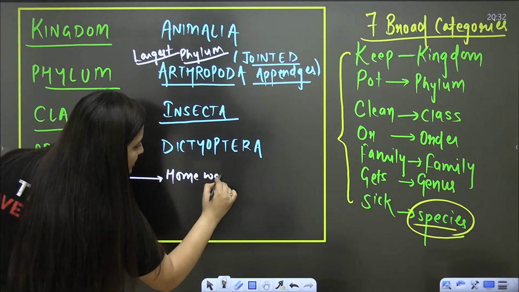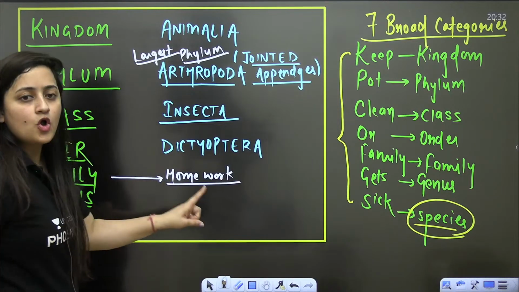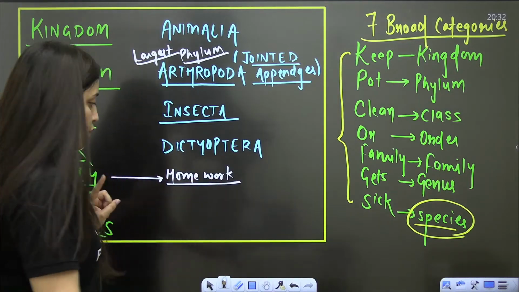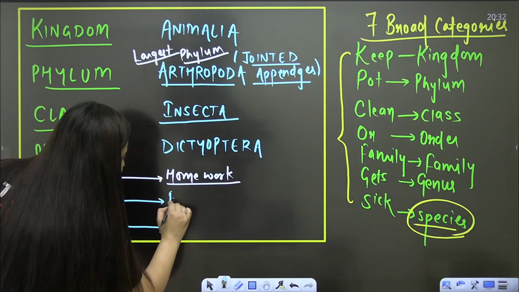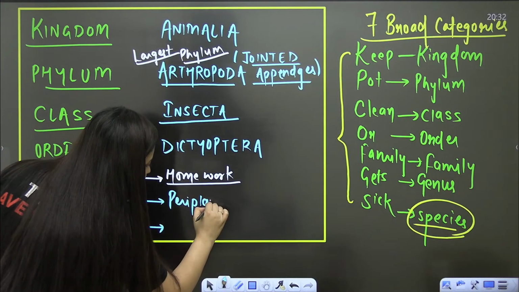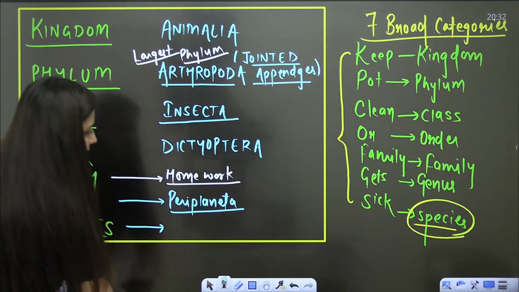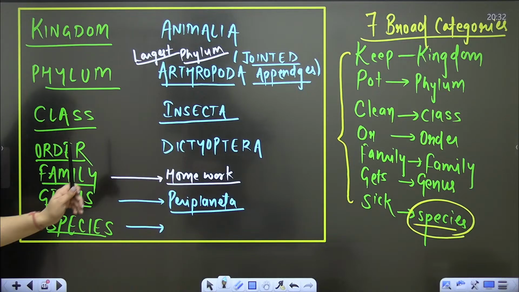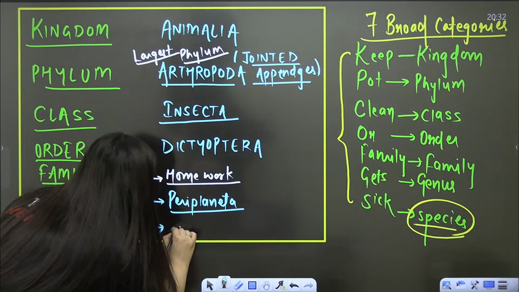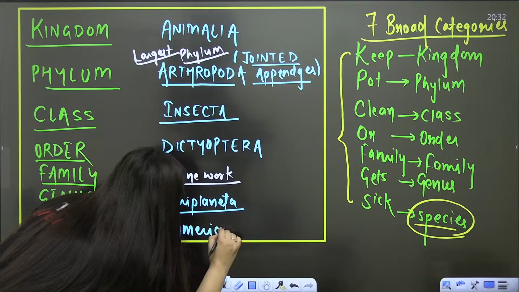You have to tell me the name of the family in the comment section and complete your homework. Next is genus, and then comes the species. So genus is Periplaneta. Am I right? Is it Periplaneta or not? Periplaneta. And when it comes to the species, it is Americana.